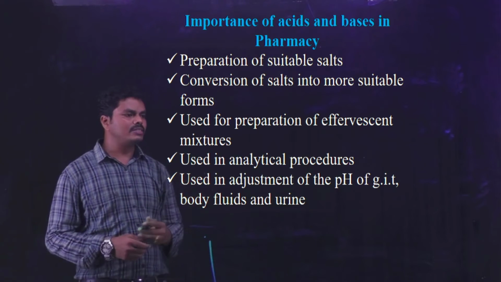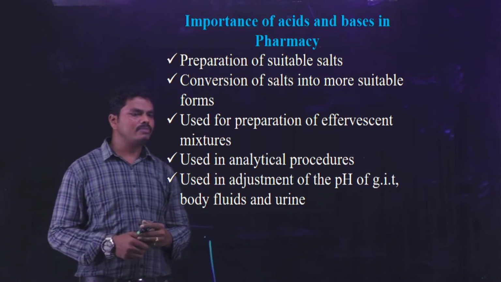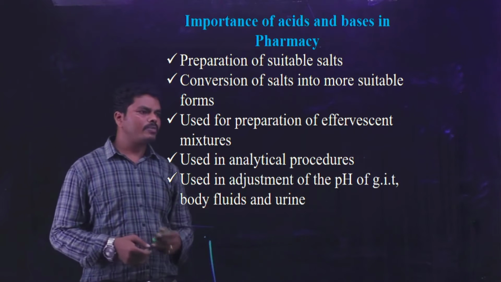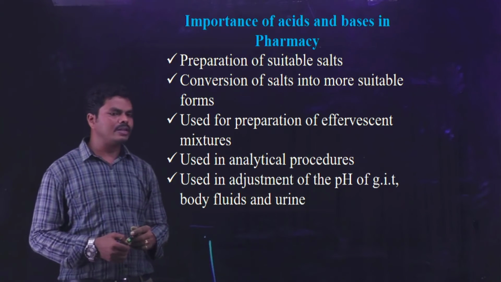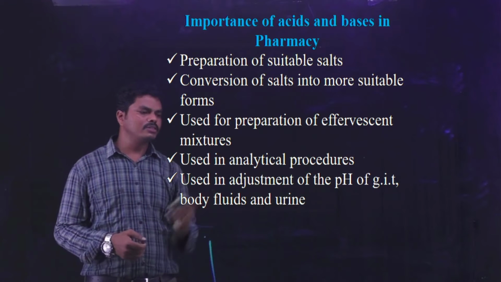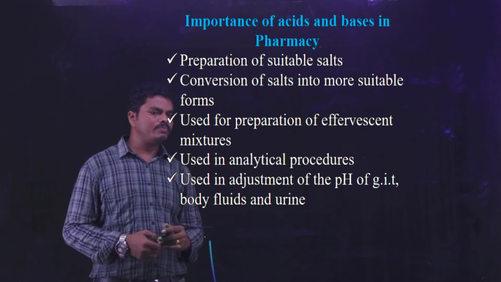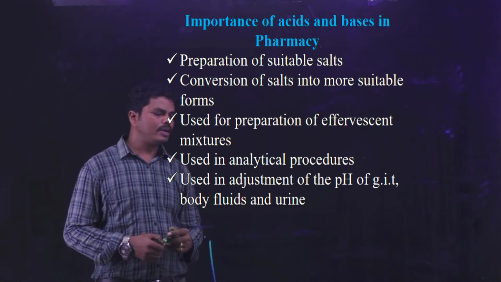Effervescent means those compounds which can liberate the carbon dioxide from the solutions. This acid and base can be used for analytical procedures for determination of the different types of compounds, and they are also used for adjustment of the pH of GIT, body fluids and urine.